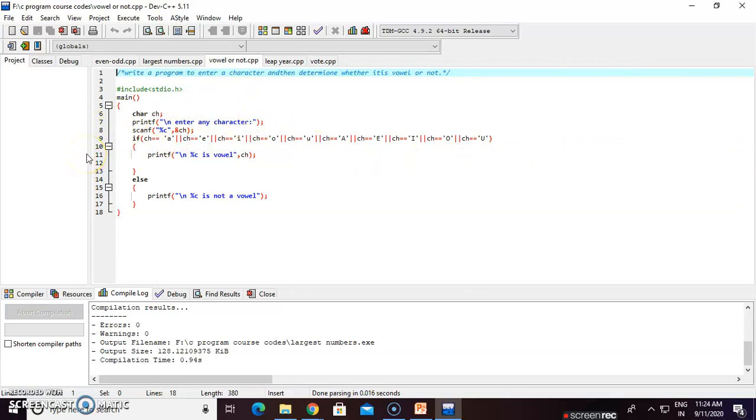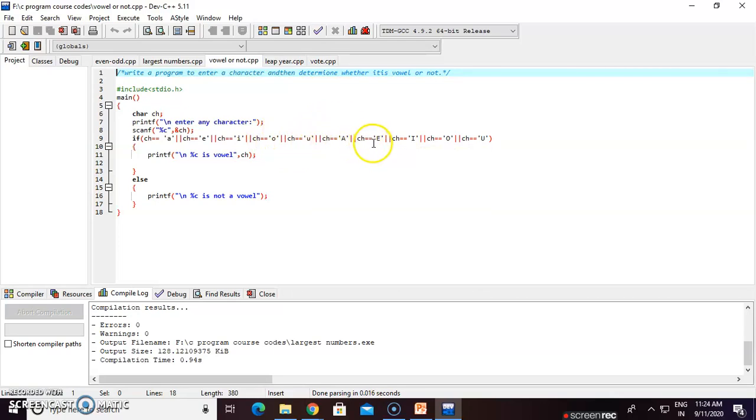Simple, as we know what the vowels are. So if ch equals small a, a character, so we write it in single inverted commas, small a, logical or ch equals small e, logical or ch equals small i, logical or ch equals small o, logical or ch equals small u.